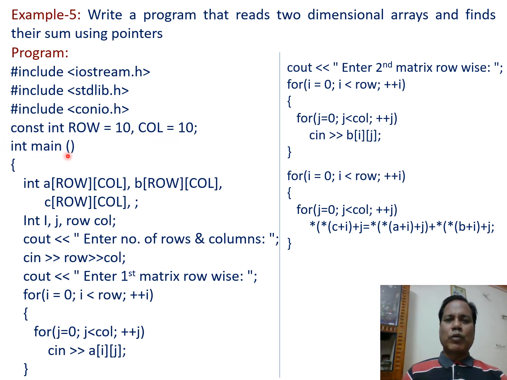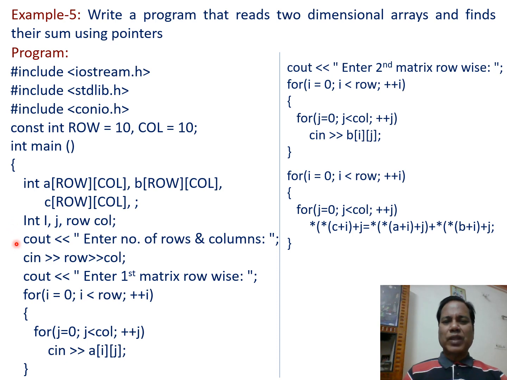Then int main, open and close parenthesis, defines the main function, and within the open and close braces of the main function, the first statement, int a[row][col], b[row][col], c[row][col], defines three two-dimensional arrays in terms of rows and columns. Then int i, j, row, col, semicolon, defines i, j, row and col as integer variables.